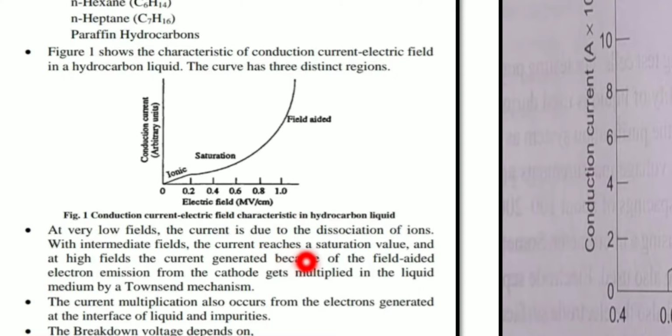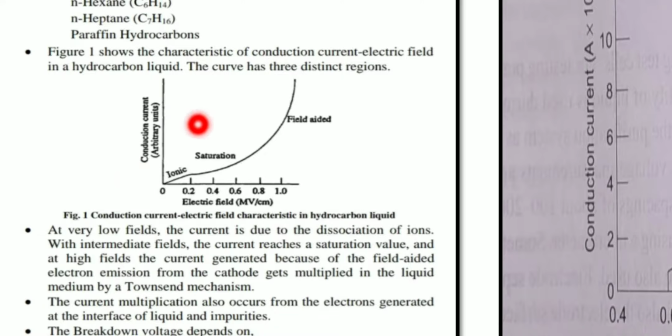So these electrons get multiplied in the liquid by the process called the Townsend's breakdown mechanism. Getting my point? So these are the three reasons. Keep it in mind, this is very important. Okay, so this curve shows the relationship between what? The electrical field and the conduction current.